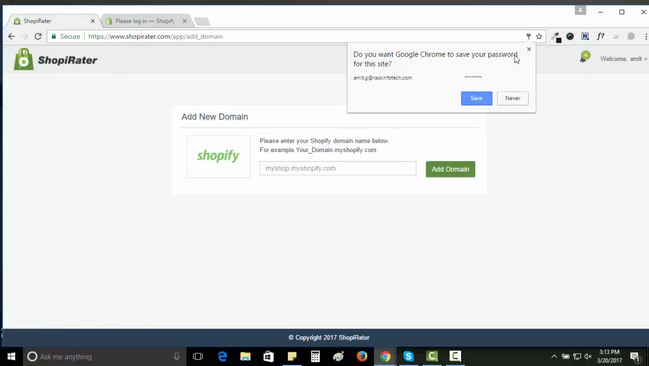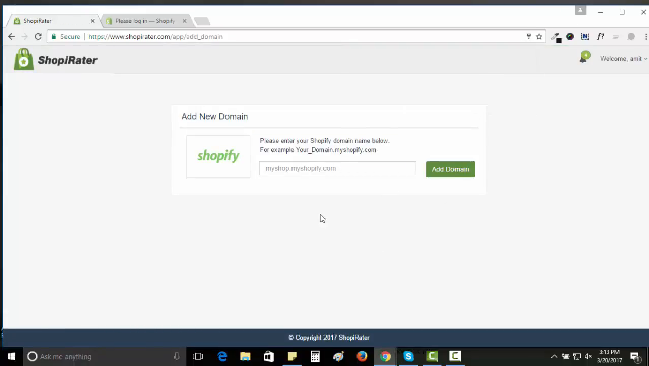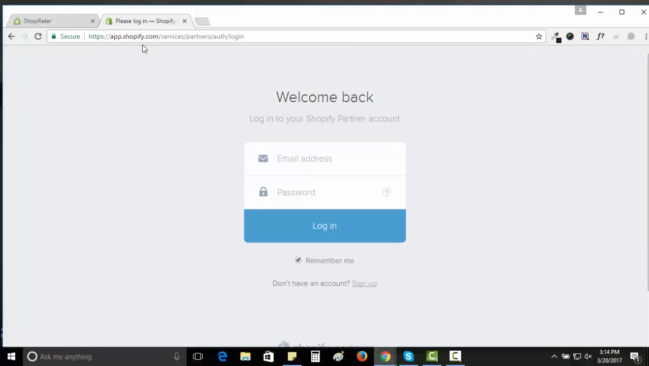In the Shopirater application, it asks you to add a new domain. To add the new domain, you have to visit the Shopify.com partners account. Under the partners account, you have to enter your Shopify credentials. Click on login.